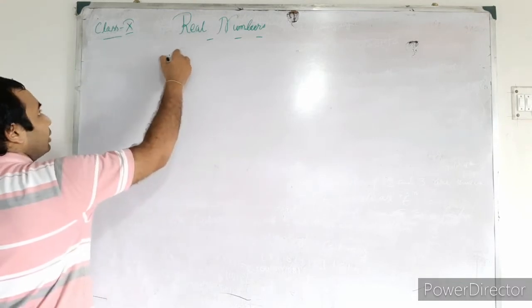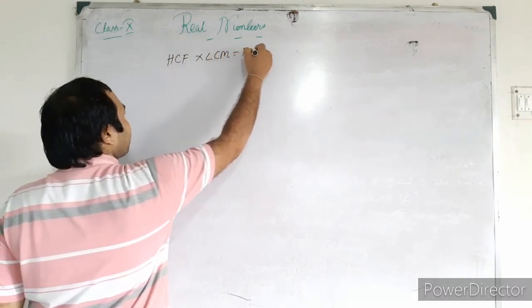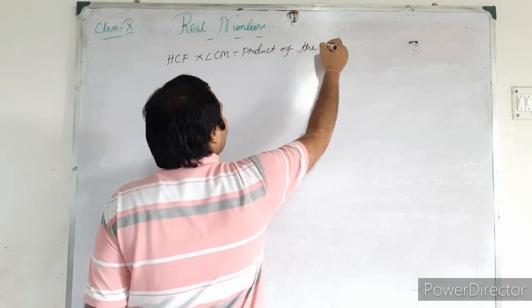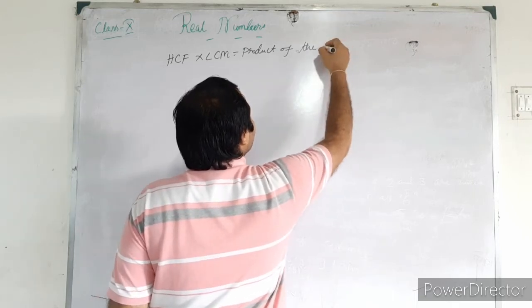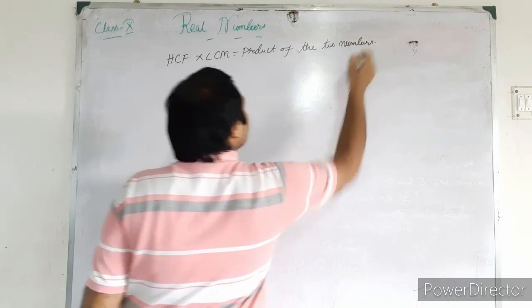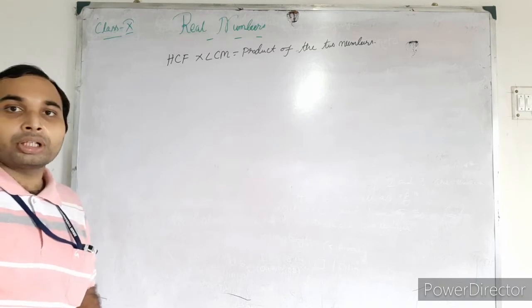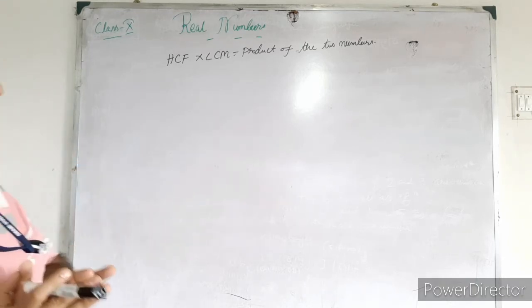I am just saying HCF into LCM equals the product of the two numbers. This property is also well known to you. You have used this property in class 4 and class 5. Okay. So some of the sums are there.